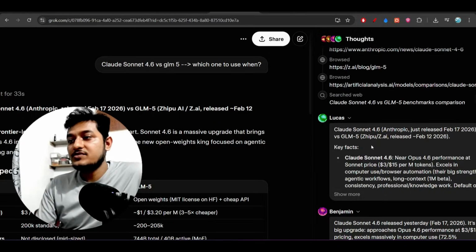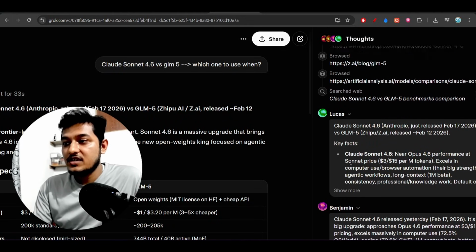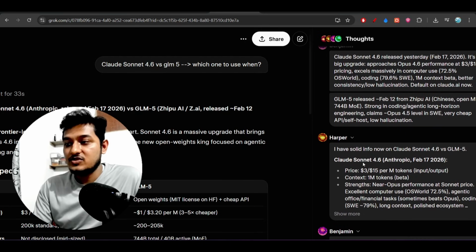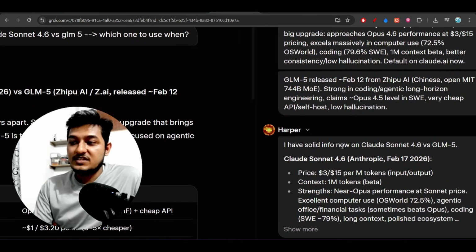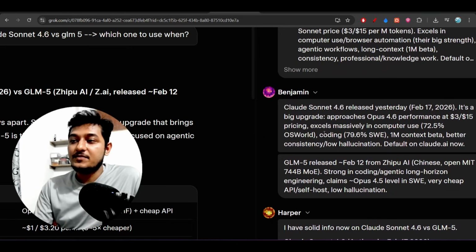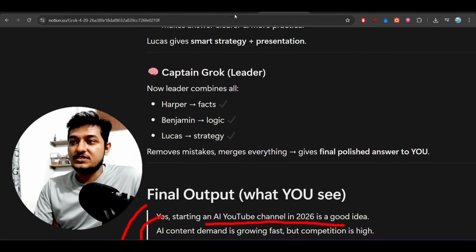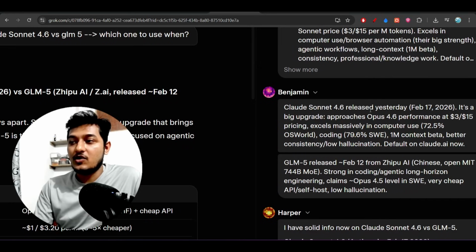And here also you see the same thing. Lucas is here, Benjamin is here, and Harper is here. Harper is checking the facts. That's why it is responding, I have solid info now on Claude Sonnet 4.6. It is checking all those facts: the price, the context, the strengths. After that, Benjamin is, as I told you, the logic verifier. Let me show you again. Benjamin is kind of a logic verifier, so it is setting the logic.